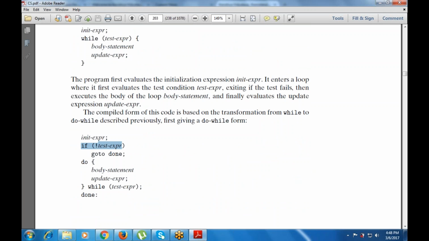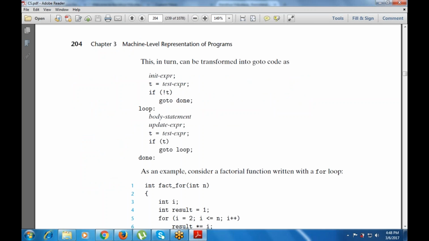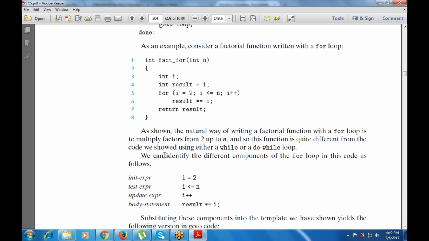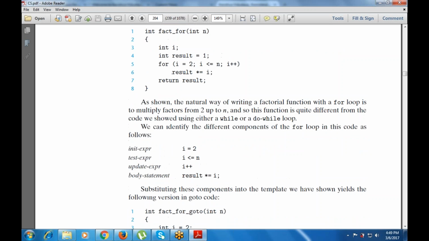Now this is the init expression. If not test expression, go to done, then do body expression, update expression, then while test expression. This in turn can be transformed into the goto code. This is the init expression, t equals test expression. If not t, go to done. Then in the loop there is the loop body statement. Everything is the same, but the test expression is available in t. So if t, go to loop.